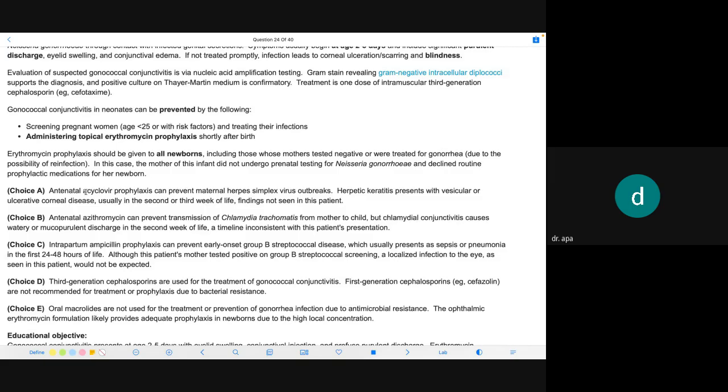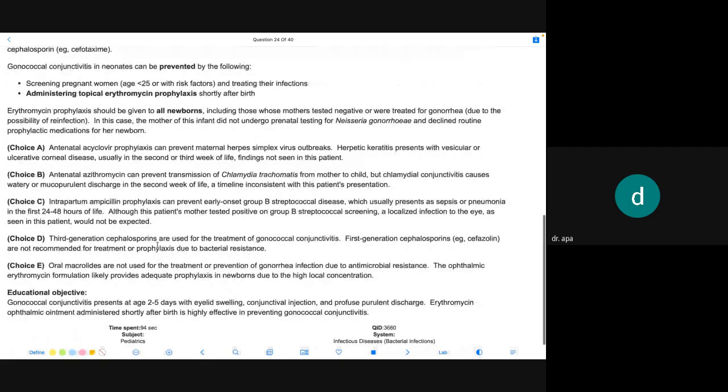In this case, the mother of this infant did not undergo prenatal testing for Neisseria gonorrhoeae and declined routine prophylactic medication for her newborn.